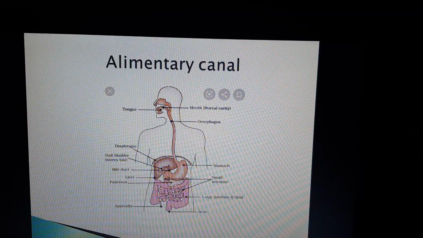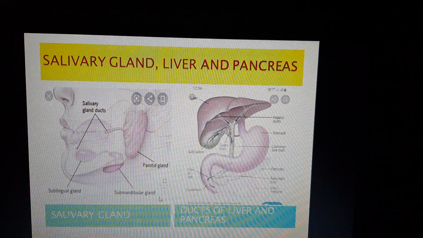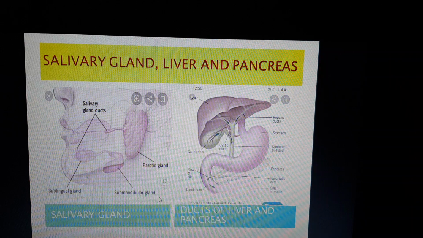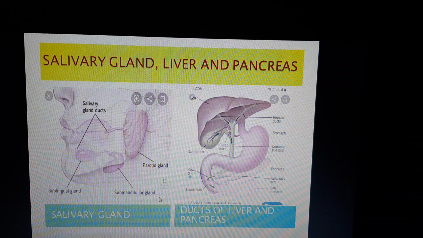Now we have to move to the accessory organs, the helping organs. See, the accessory organs are given here: salivary gland, liver, and pancreas, which play a very important role in digestion. Digestion can't be complete without the help of enzymes.